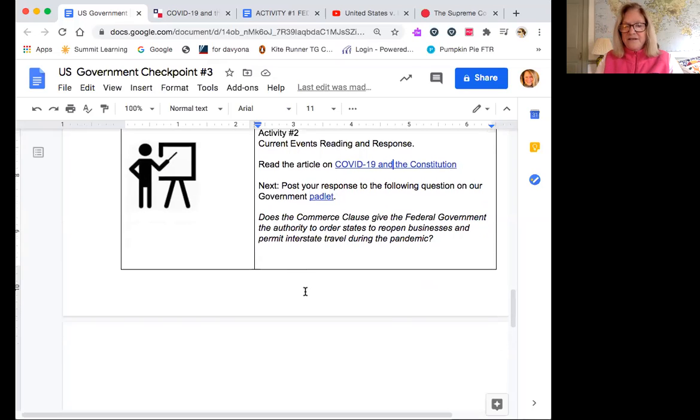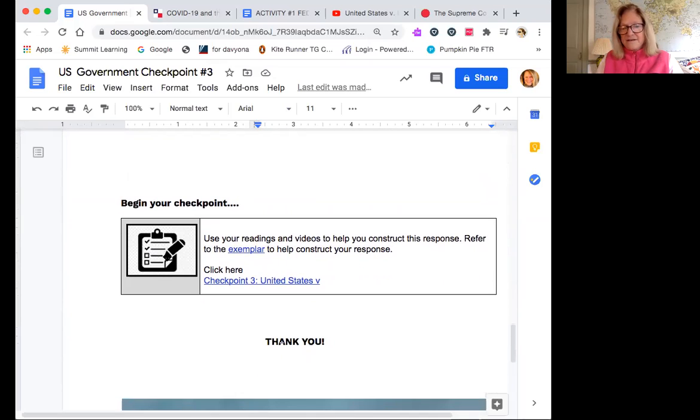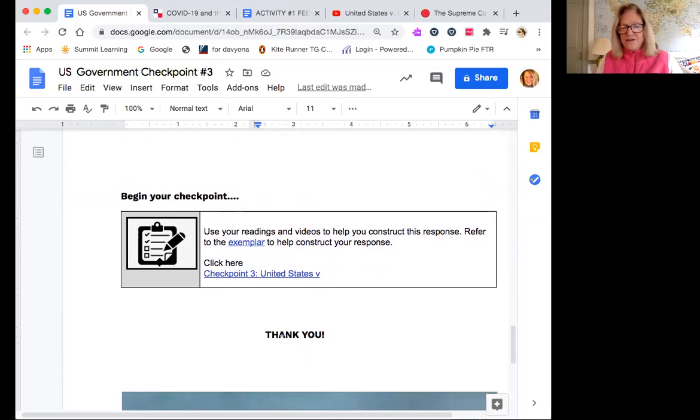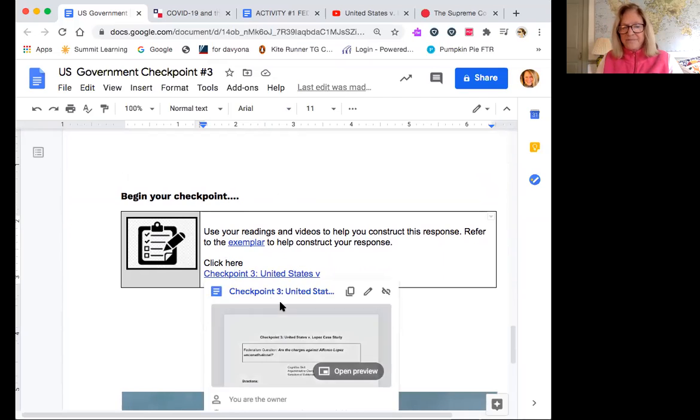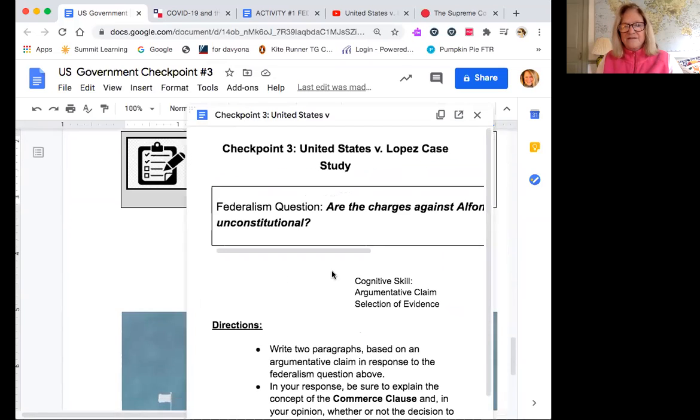All right, that's your activity 2. And you're going to go down, see this nice little chart. This is going to tell you that it's your checkpoint. So your checkpoint here is, let's see if I can get this open. Here we go. You're going to answer the question, are the charges against Alfonso Lopez constitutional?